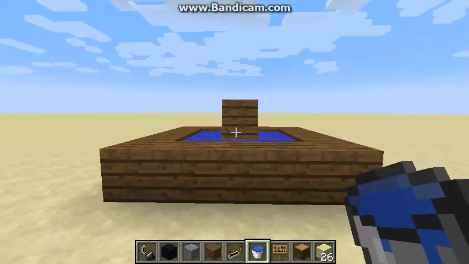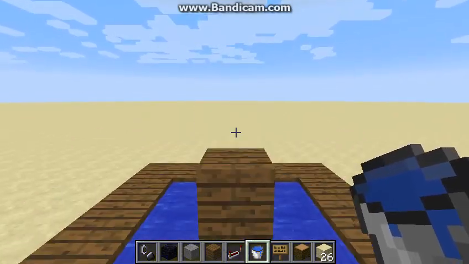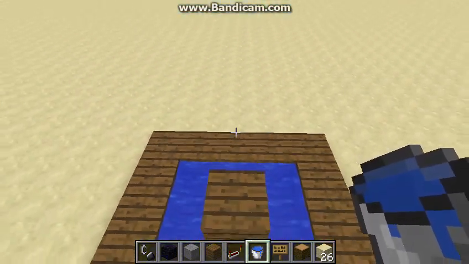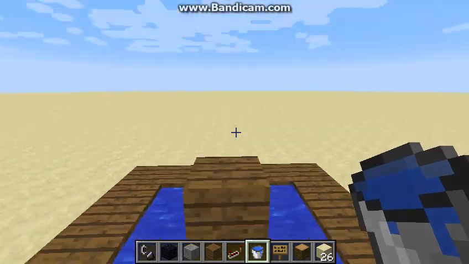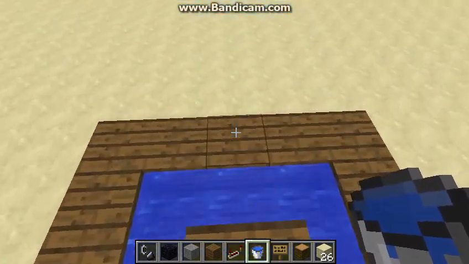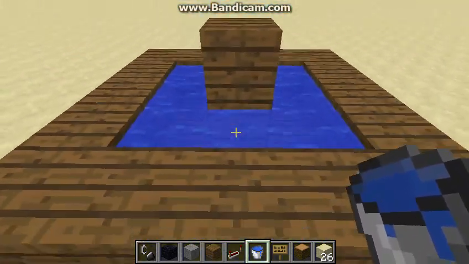Today I'm going to do an MCEdit tutorial on how to make a water fountain. Now, I did do a tutorial on this, but it was kind of outdated, and this one's going to be easier to do. Well, I'll try to make it easier to do.